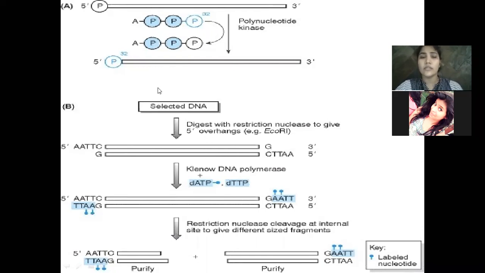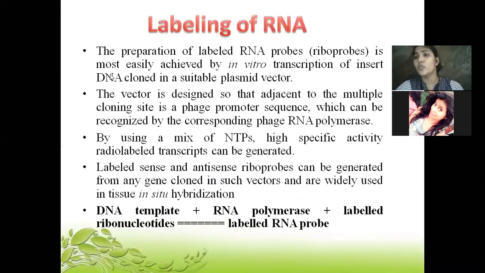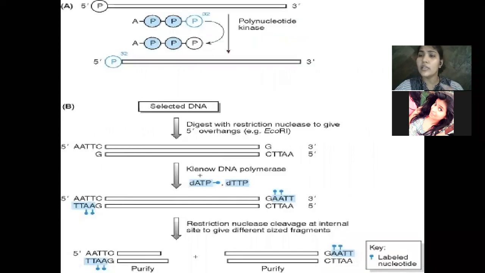End labeling is nothing but labeling the end of the DNA with a particular labeled nucleotide or phosphate group.